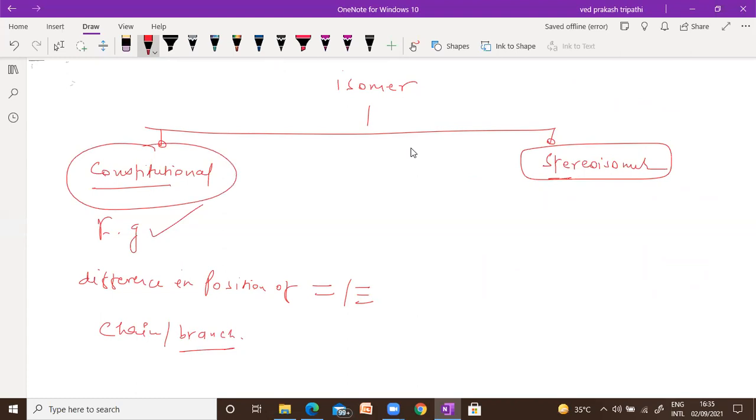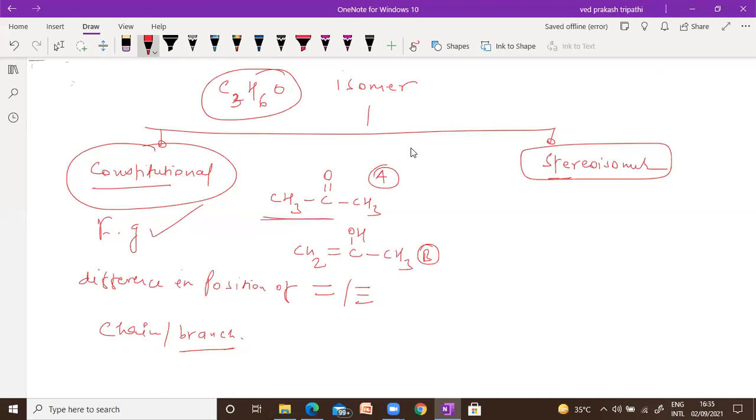Example is very clear. Suppose you have this one and we have another compound, this one. If you look at A and B, they have the same molecular formula, that is C3H6O, C3H6O here as well as here.